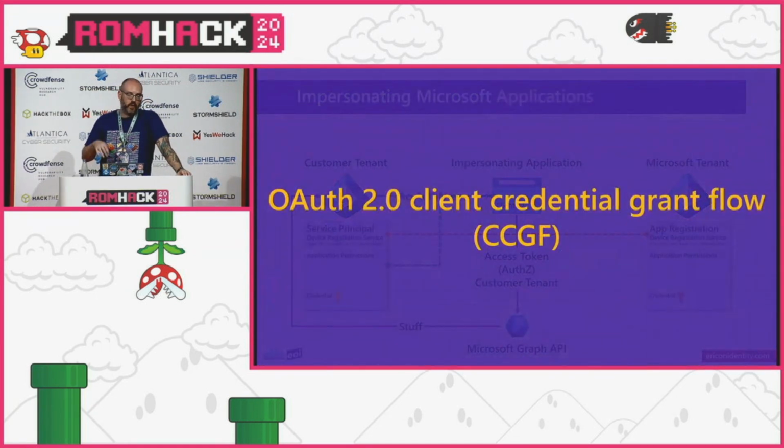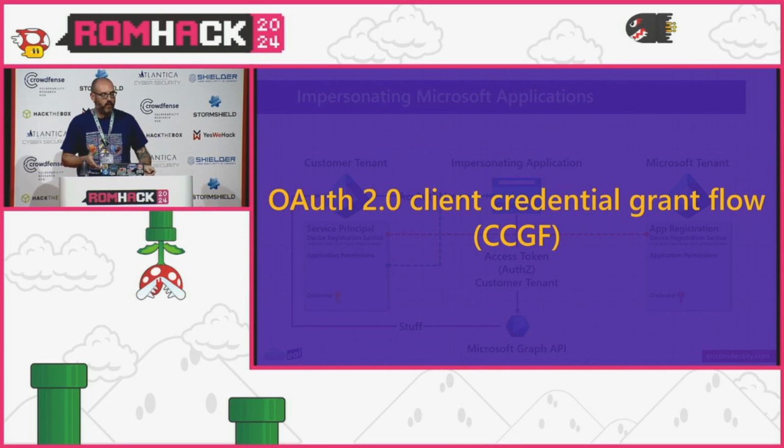Now, getting a bit more into the weeds, this only works in an OAuth 2 client credential grant flow. When you start to explore some of these ways of authenticating and authorizing yourself into Entra and Graph, it requires a bit of fundamental knowledge of different OAuth flows. But the focus here is the client credential grant flow, which I shortcut to CCGF just to make things fit on the screen in a few places.